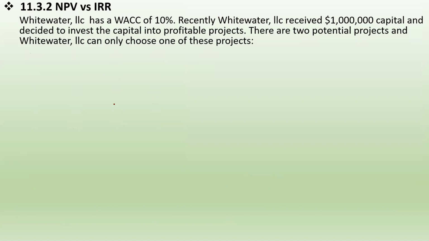The second one, let's take a look at this example. Whitewater, this company, has a weighted average cost of capital of 10%. Recently, this firm received 1 million in capital and decided to invest in a profitable project. There are two projects they can choose.